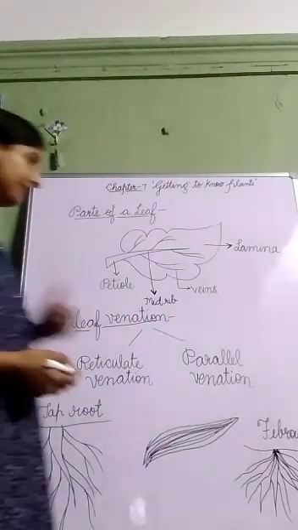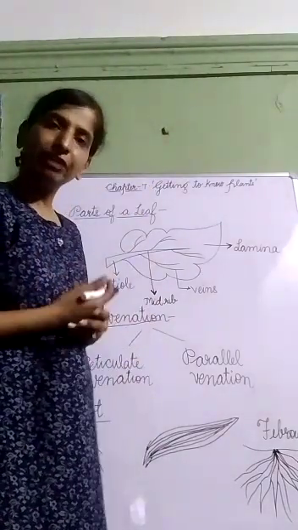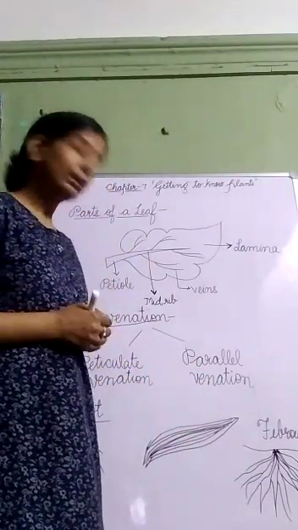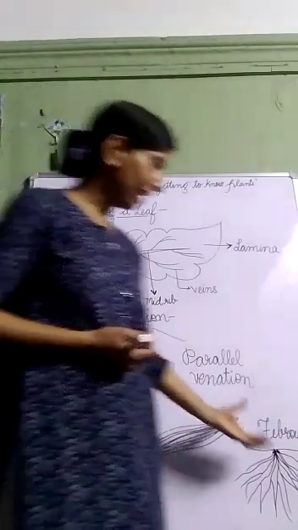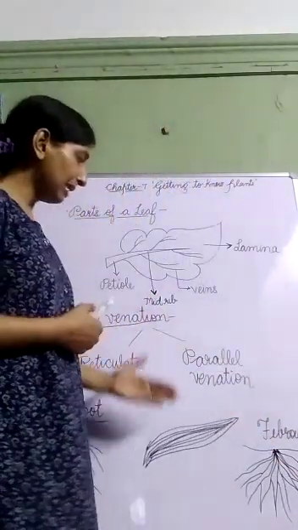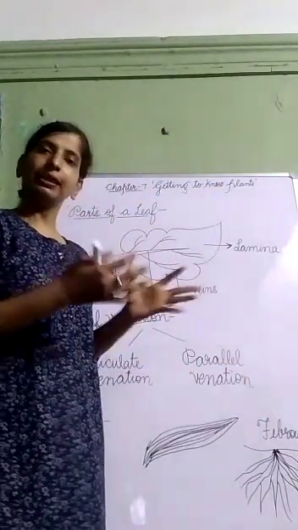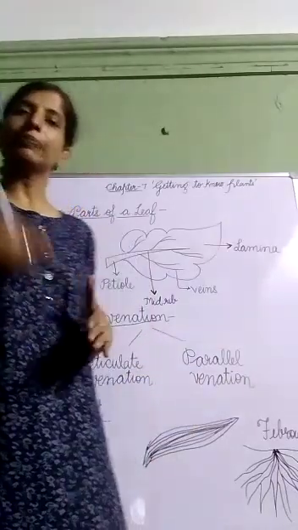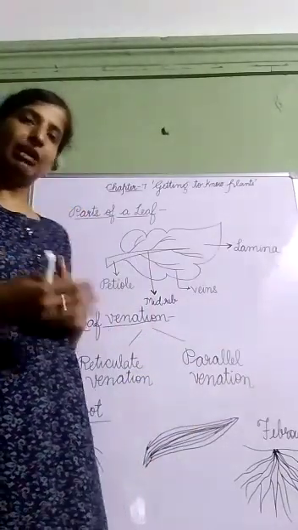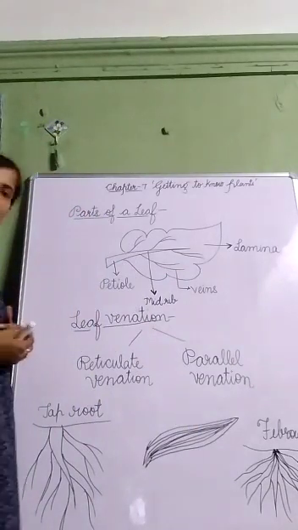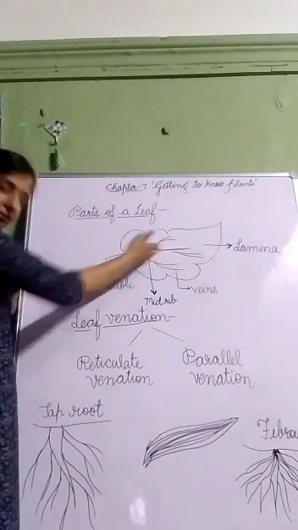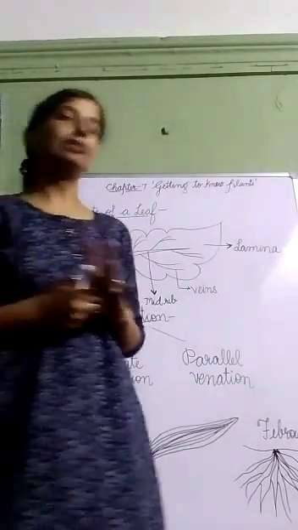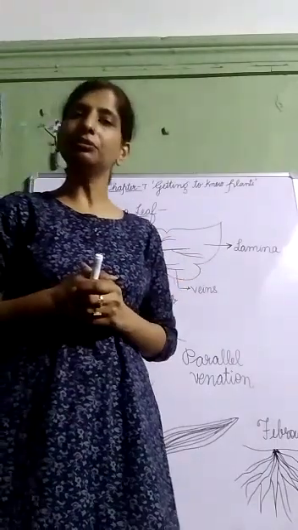On the other hand, if you see the leaves of grass, they have parallel venation. And if you uproot the grass, you will find they have fibrous root. So parallel venation and fibrous root are interlinked. Means the plants which have parallel venation in their leaves have a fibrous root system. And the plants which have reticulate venation in their leaf have taproot. So clear to everyone? This is what we have learned in chapter 7, Getting to Know Plants.